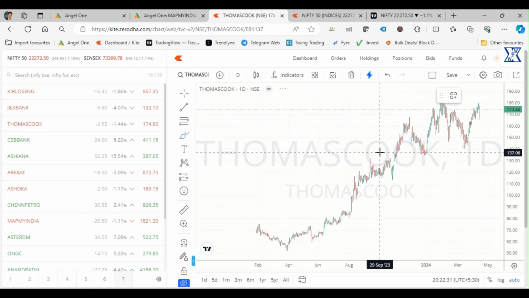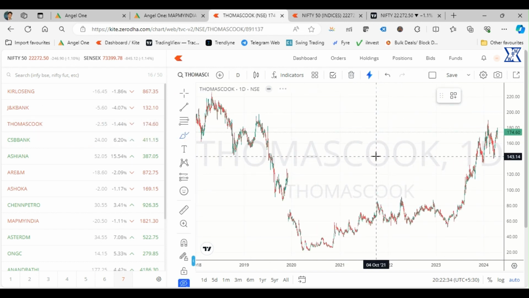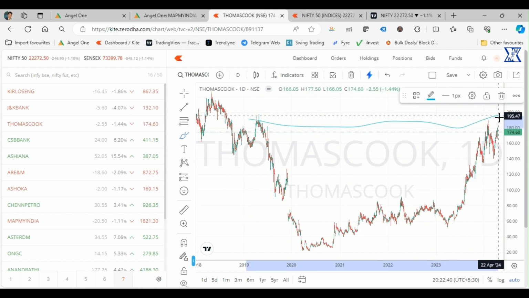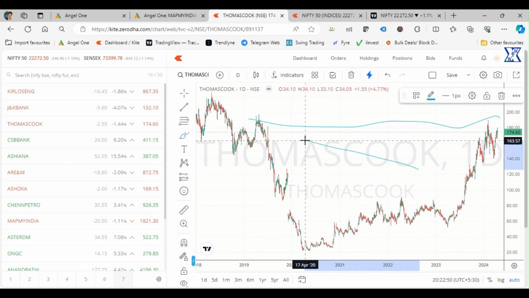Next is the look. Again, it's also coming after five to six years. This particular is the level. So if it crosses above this level, or gives a close above this, around 190, or you can say 200, then we can make a position.